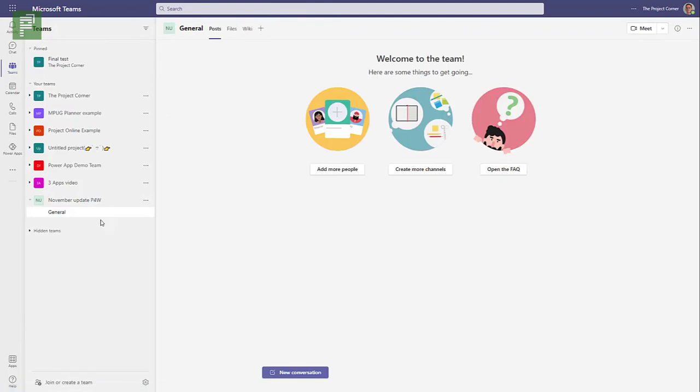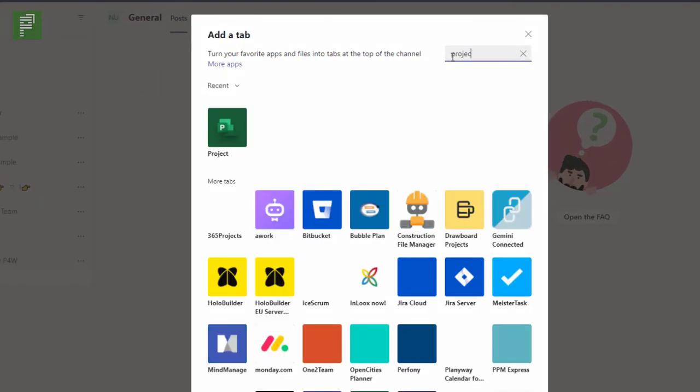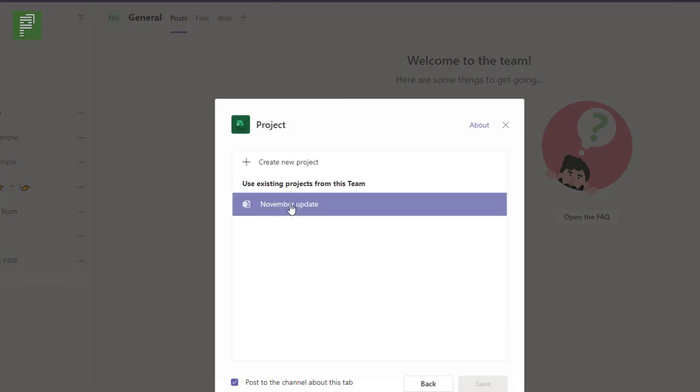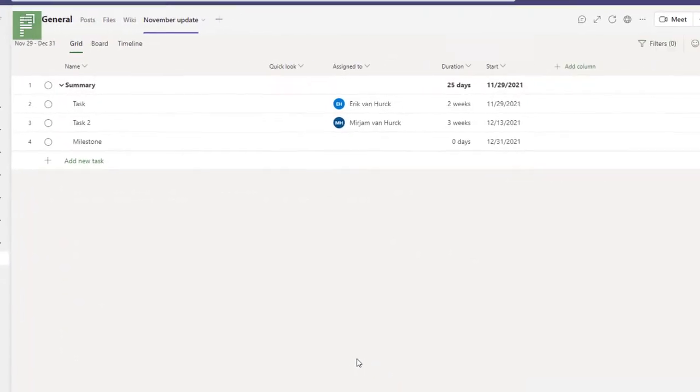So let's navigate to general. Let's create that link to the project again. And now we see our November update project here. So let's click on save.